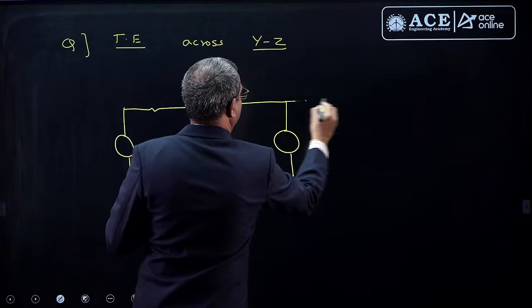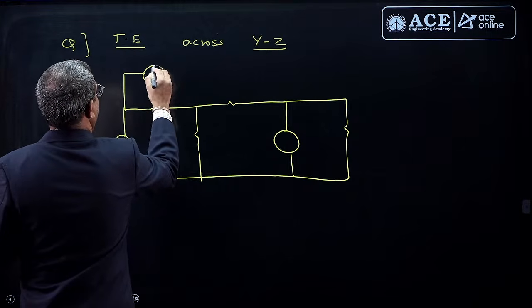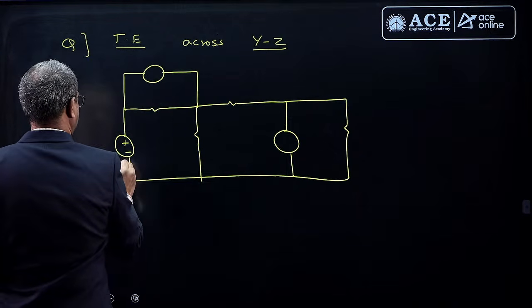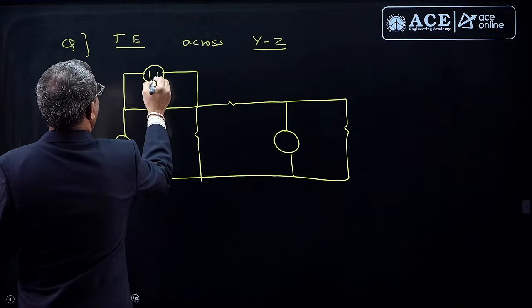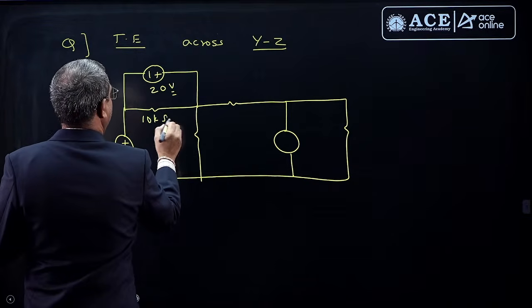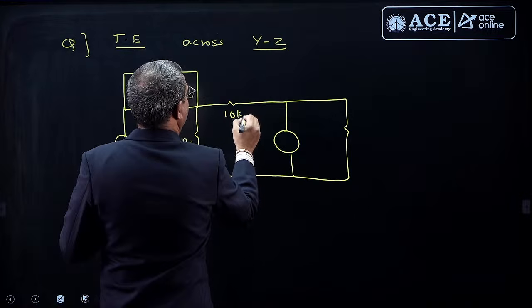There is one more voltage here. This is 3 volt, 90 volt, 10 kilo ohm, 10 kilo ohm, 10 kilo ohm.